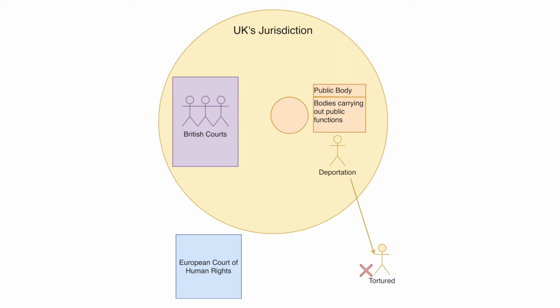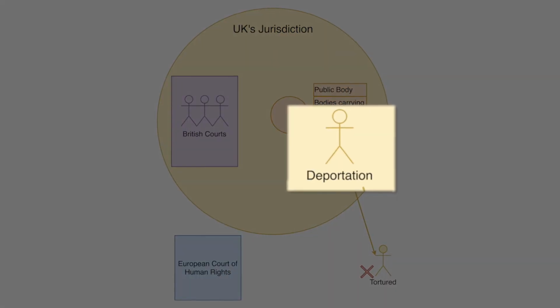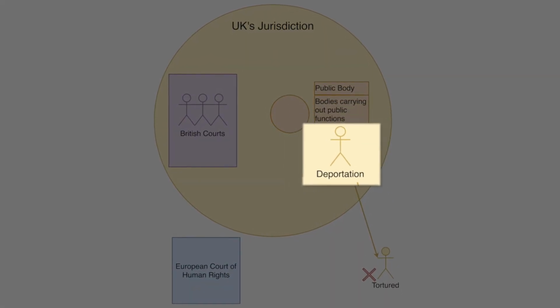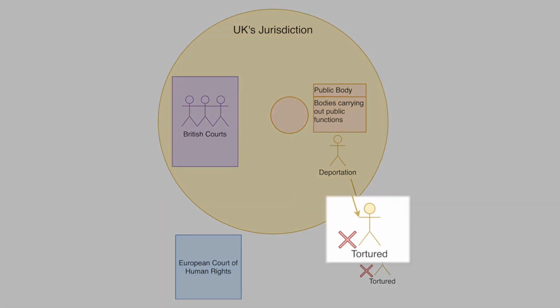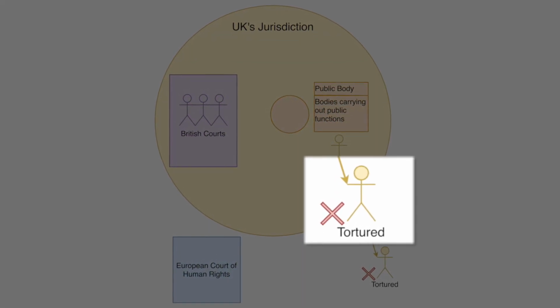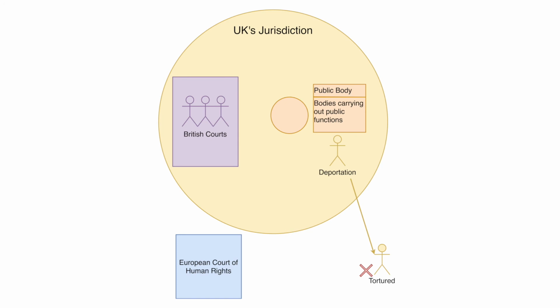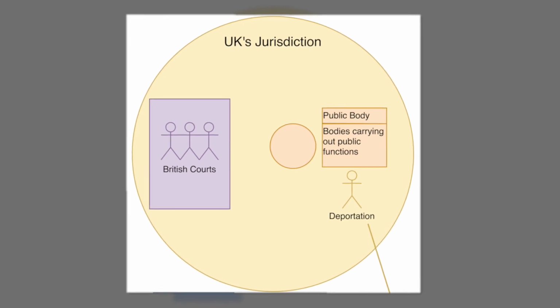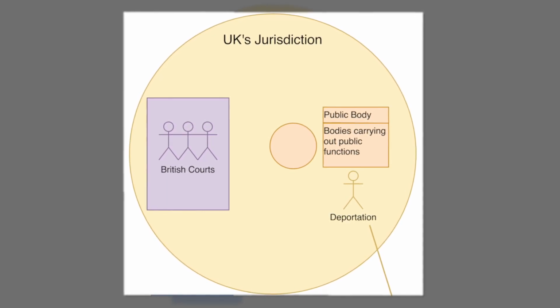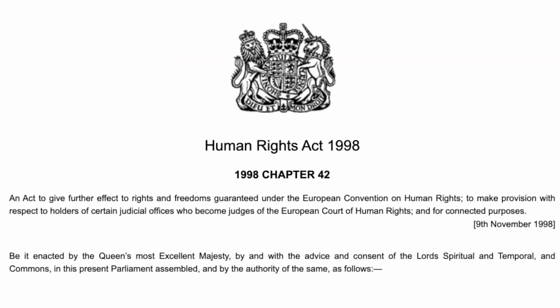Let's have a look at an example of a deportation of a non-British national. The person will be tortured by another government upon their return, or by private actors where that other government cannot provide adequate protection. In this example, the act by the British government of deporting the individual while they're in the UK's jurisdiction will not be compatible with the individual's Convention rights. So this is irrespective of the fact that the person is not a British national.